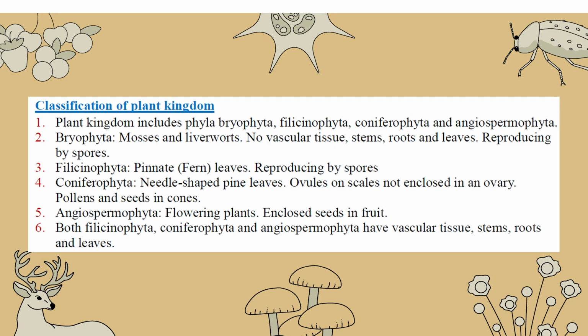For example, in the classification of the plant kingdom, there are five different phyla: Bryophyta, Filicinophyta, Coniferophyta, and Angiospermophyta. They have different appearances. Bryophyta are mosses. Filicinophyta are ferns. Coniferophyta have needle-shaped pine leaves. Angiospermophyta are flowering plants. The last three have good vascular structure, and the first one has no vascular tissue, no stem, no wood, and no leaves.